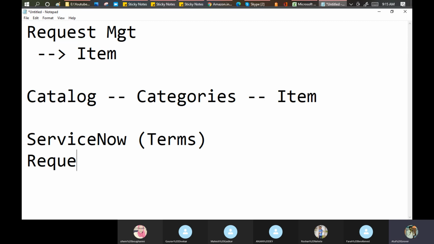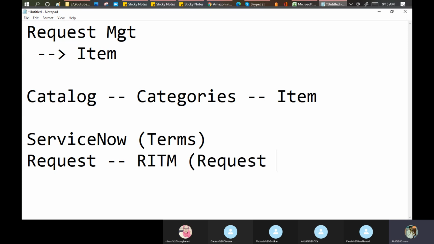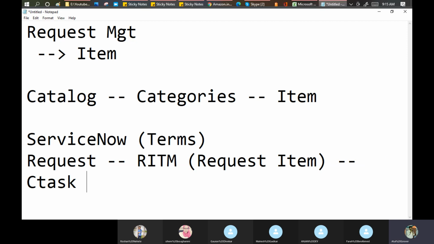What hierarchy? Number one on the top is called the request. Under that you have the RITM. What do you mean by RITM? Request item. And under that we have a C task. Yes, catalog task.